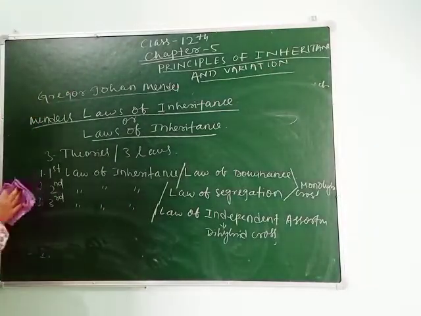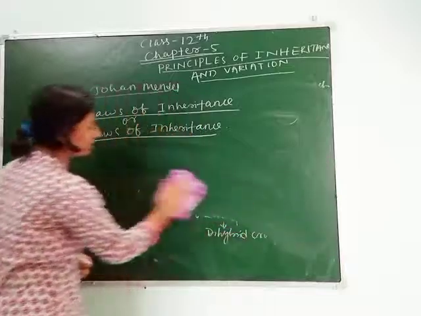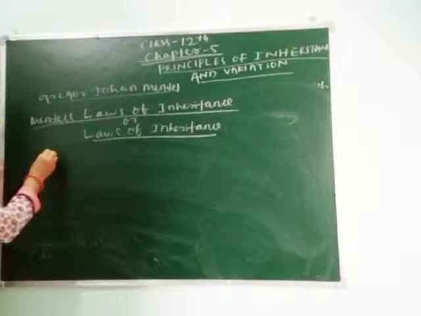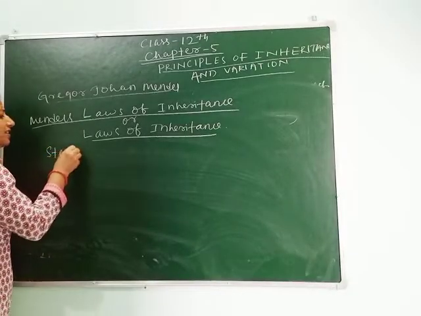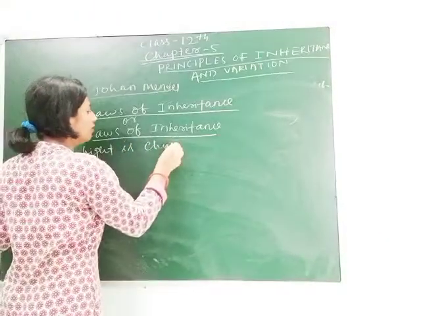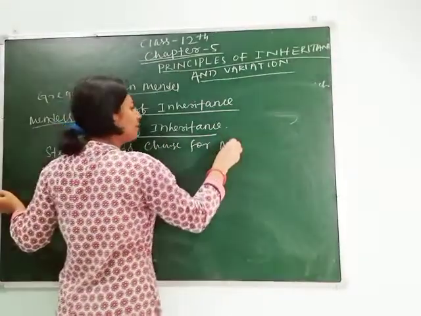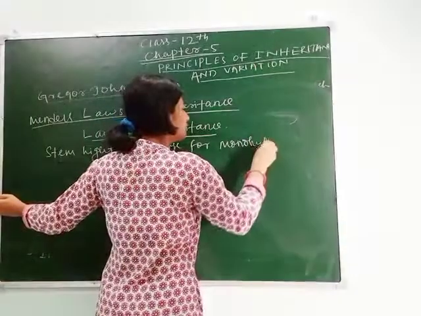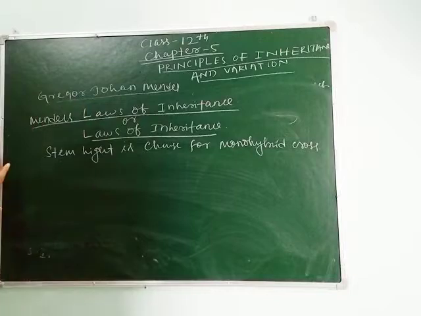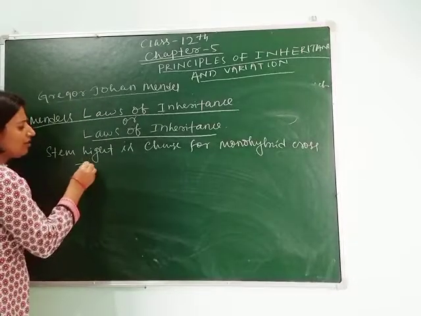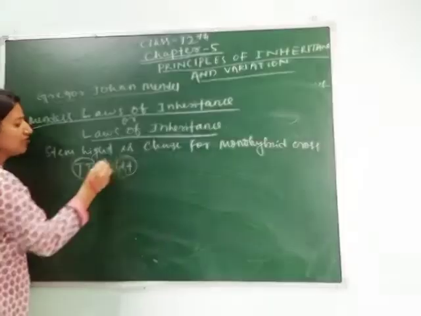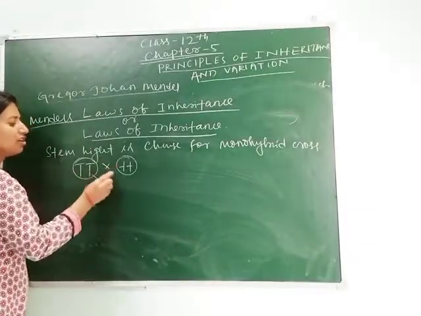So students, let's understand Mendel's monohybrid cross. For his monohybrid cross, Mendel chose the stem height. This one is tall and this one is dwarf. So the cross is done between tall and dwarf.